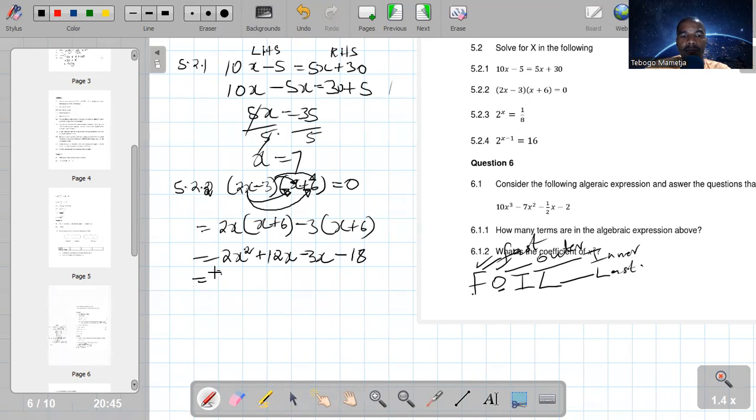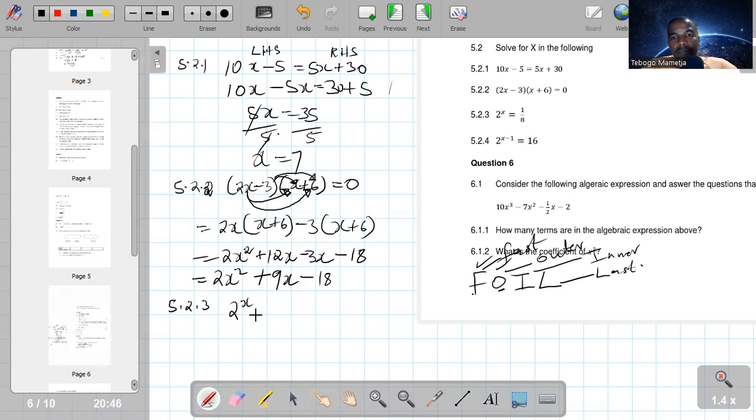Then we have 2x squared. So now we look for like terms. There are like terms in the middle there. So 12x minus 3x is plus 9x, minus 18. So 2x squared plus 9x minus 18. They are all unlike terms, so they cannot be added. So that is the final answer.